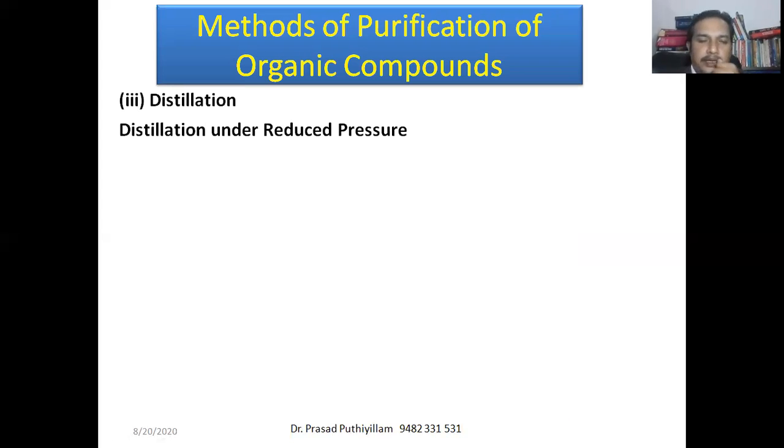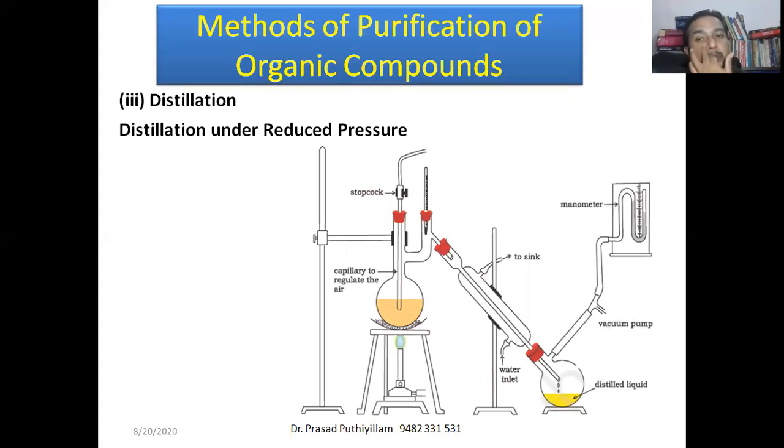That is, in laboratory scale or industrial scale separation, if we cannot go for very high temperatures but we have to separate an organic compound by distillation, then we can reduce the pressure. If you reduce the pressure, we know that the temperature required to convert the liquid to gaseous state, the boiling point, will decrease. So this method is used to reduce the pressure.